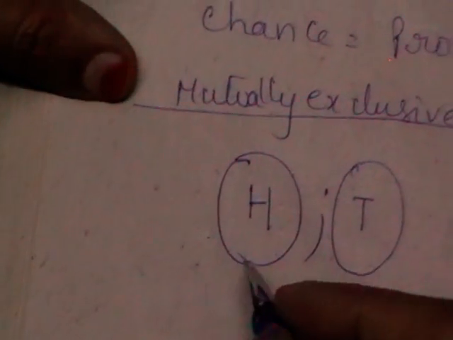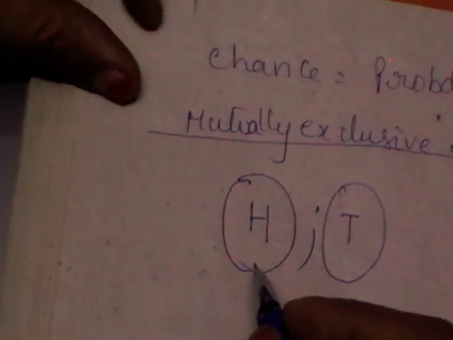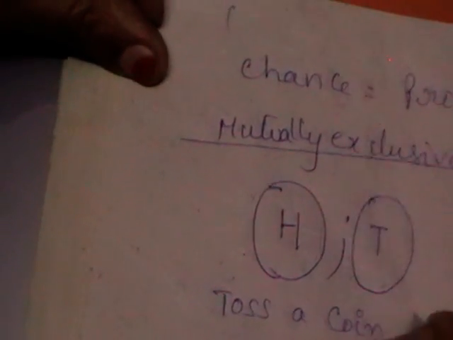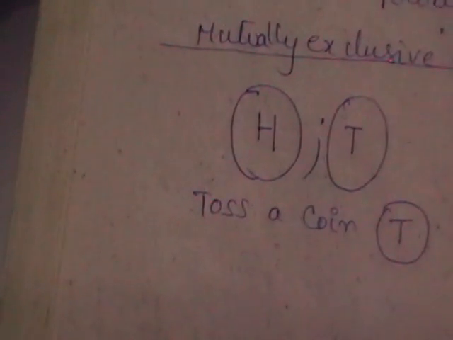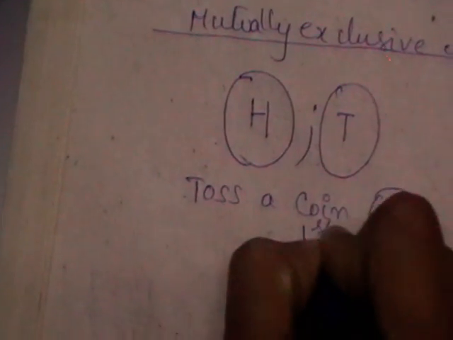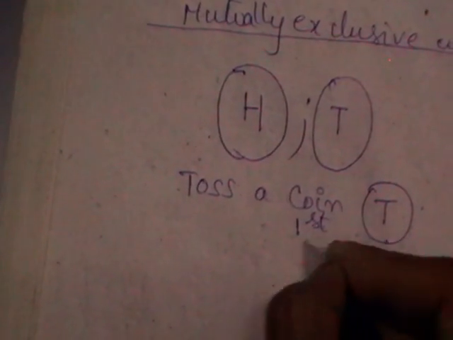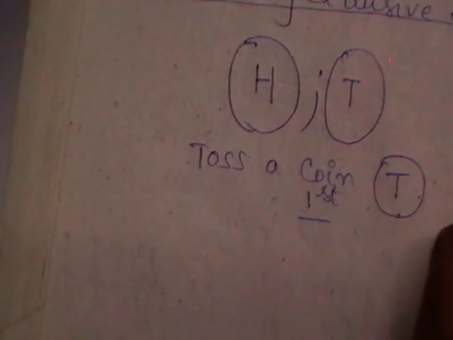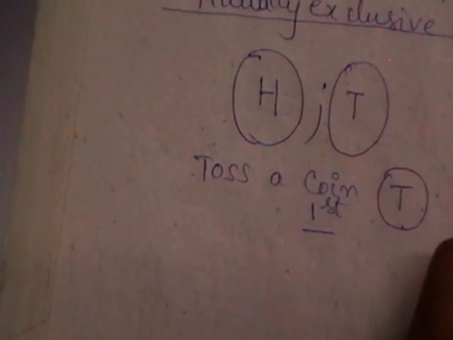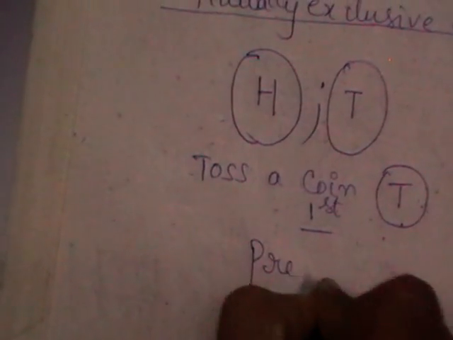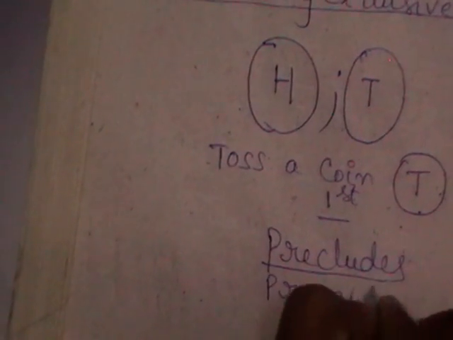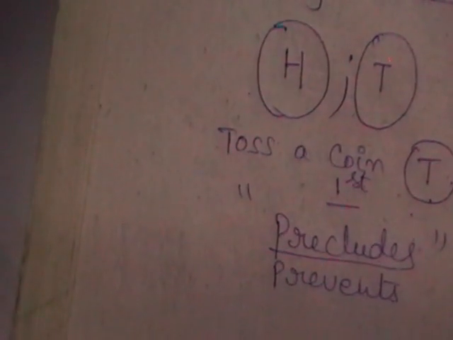Now, when do you say the events are mutually exclusive? If I toss a coin once, let us say that tail appeared. Tossing a coin in the first trial, the result is nothing but tail. So in the first trial, if tail appeared, there is no chance of appearing head. If the happening of one precludes, means prevents, the happening of the other event, we call the events mutually exclusive events.